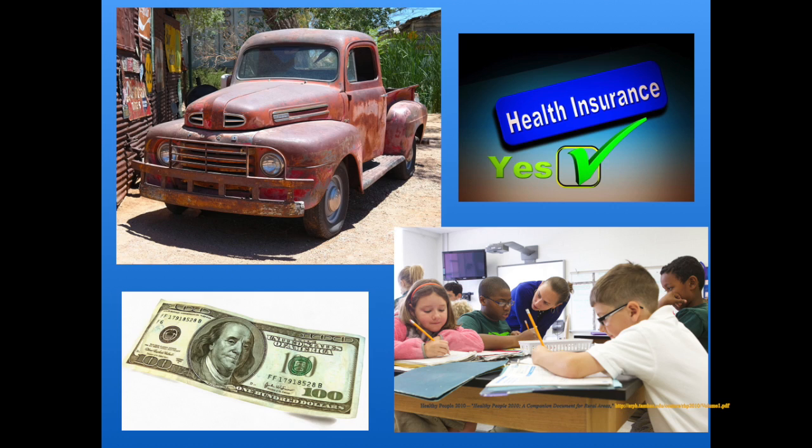Rural populations have a larger proportion of low-income residents who could benefit from the Affordable Care Act to receive health insurance coverage. However, nearly two-thirds of uninsured rural individuals live in a state which chose not to expand Medicaid, meaning that these individuals have fewer affordable health insurance choices, and many are foregoing health insurance and choosing to pay the less expensive penalty instead.